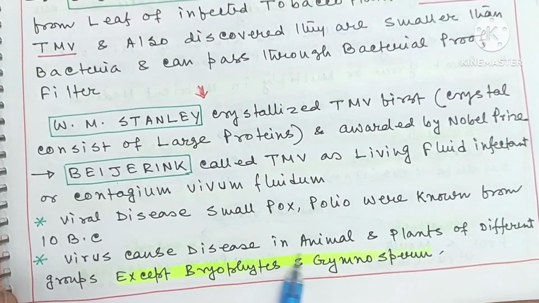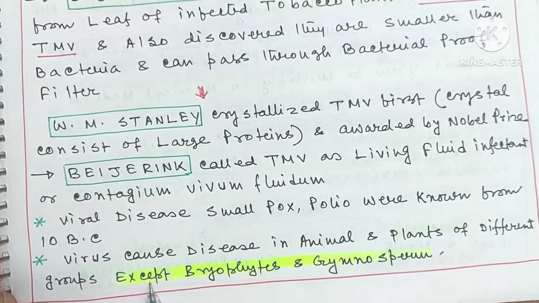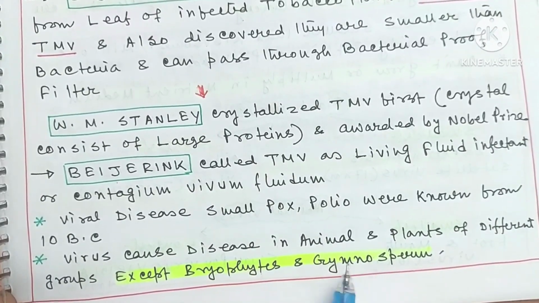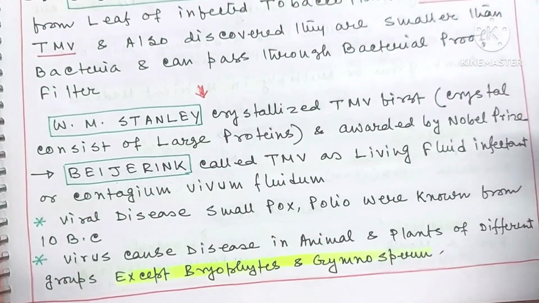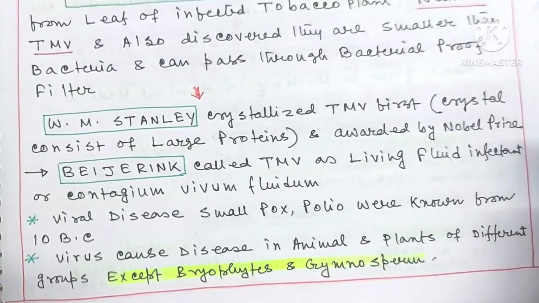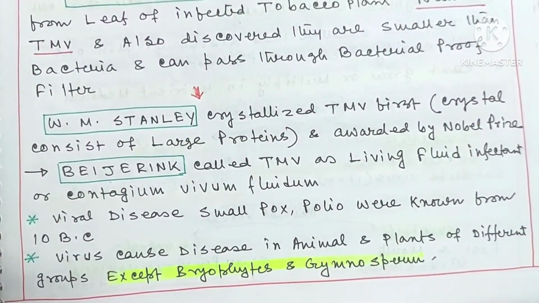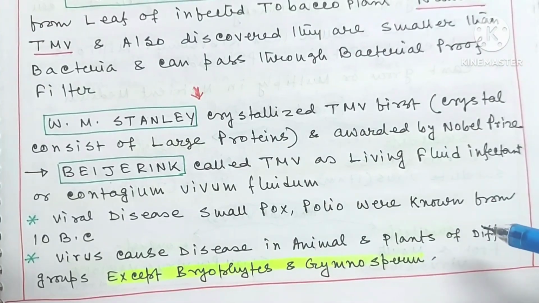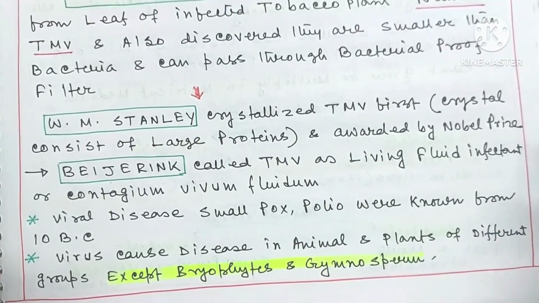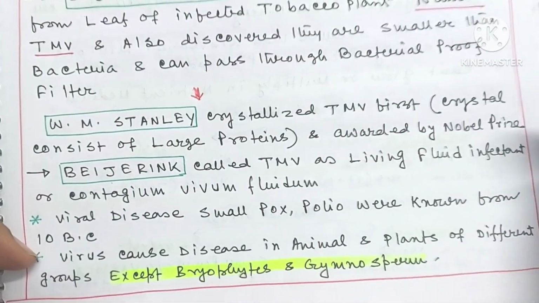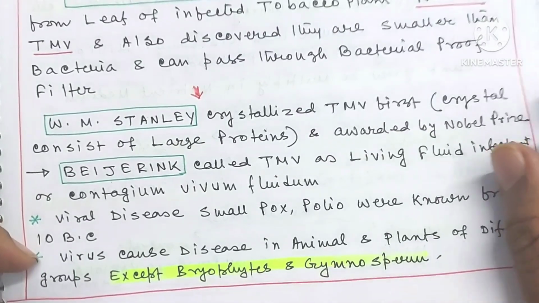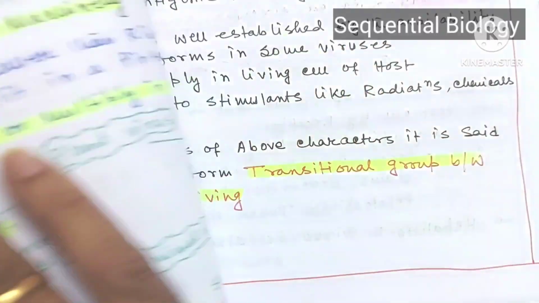Viruses cause disease in animals and plants of different groups except bryophytes and gymnosperms, and for this reason viruses are regarded as poisonous fluid because they cause different types of disease in plants and animals.